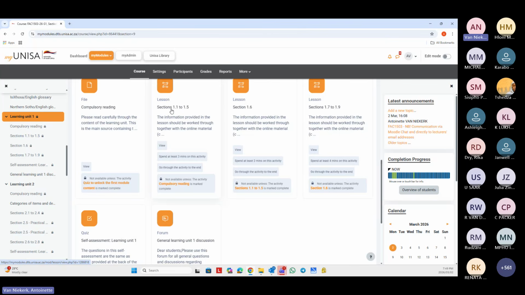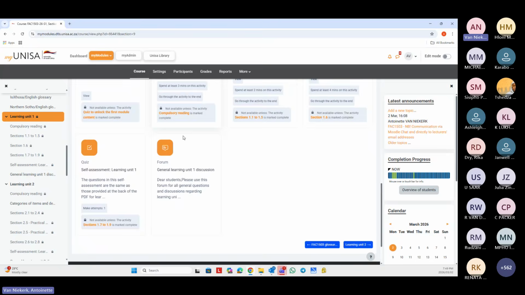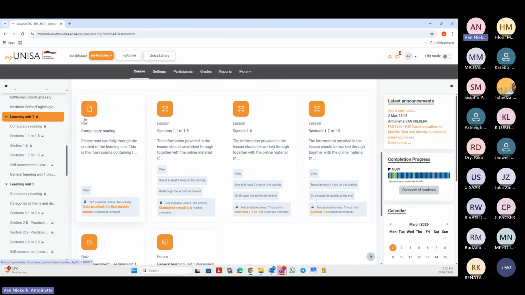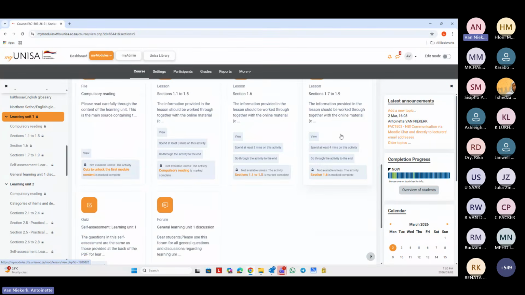Please, guys, mute yourselves. At the end, you will get your self-assessment. This is a quiz, and you don't need to get any particular mark, it won't count any marks. You can attempt it as many times as you want. It's a quiz to test your knowledge on what you have learned when you work through your learning unit 1 and through all these lessons.